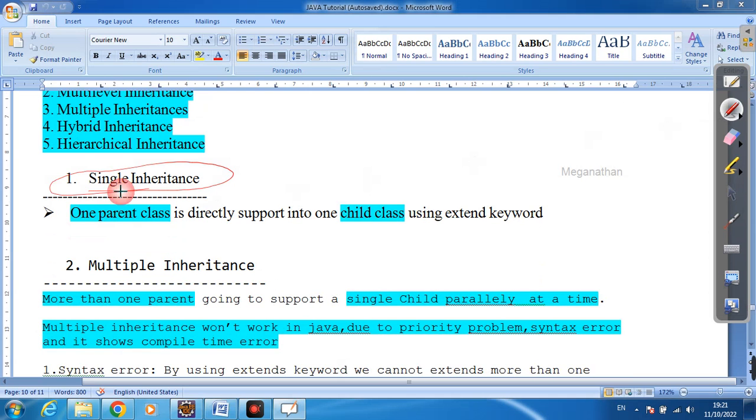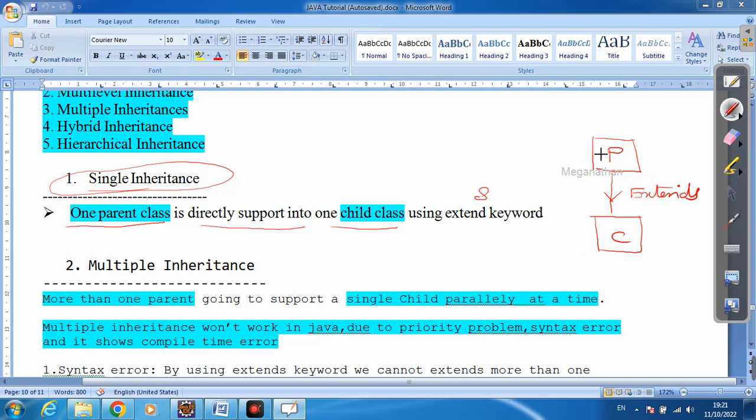This is very important. One parent class is directly supported by one child class using the extends keyword. For example, this is my parent class. I am going to access this parent class's methods and business logic in this child class using the extends keyword.